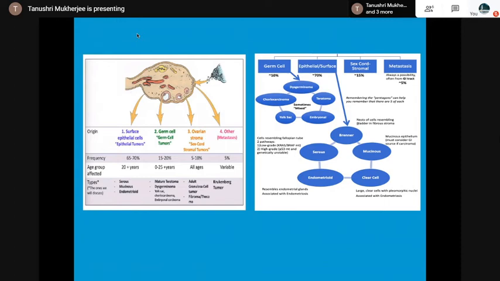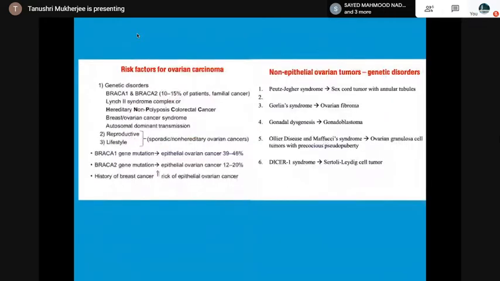And the germ cell tumors also, you see they form a pentagon: dysgerminoma, teratoma, embryonal, yolk sac, choriocarcinoma. Risk factors for the epithelial tumors: BRCA1, BRCA2, Lynch syndrome, hereditary non-polyposis colorectal carcinoma, breast ovarian cancer syndrome, lifestyle and reproductive factors.